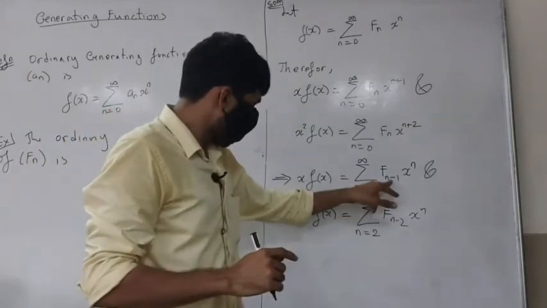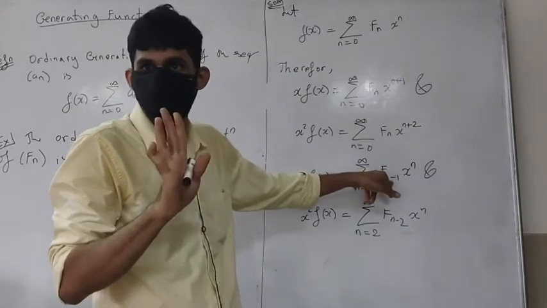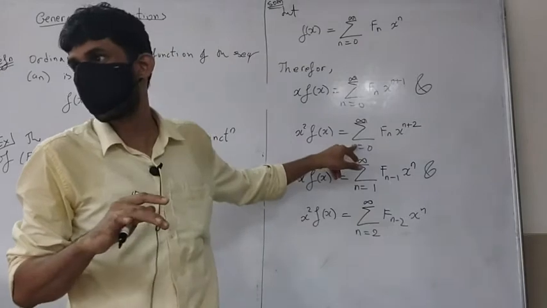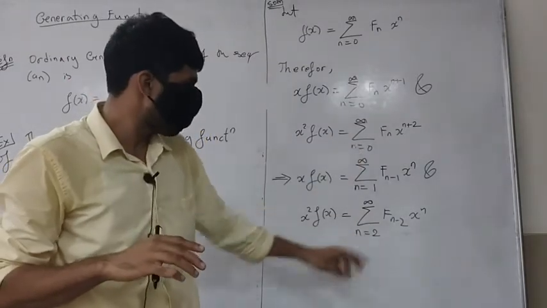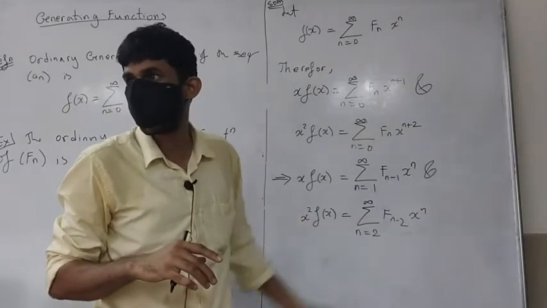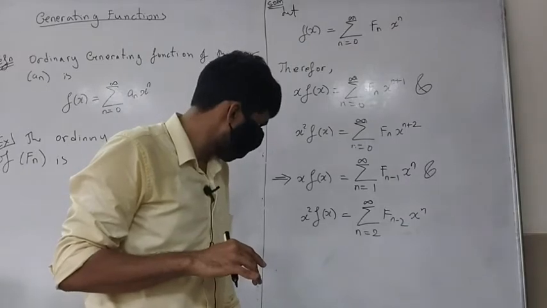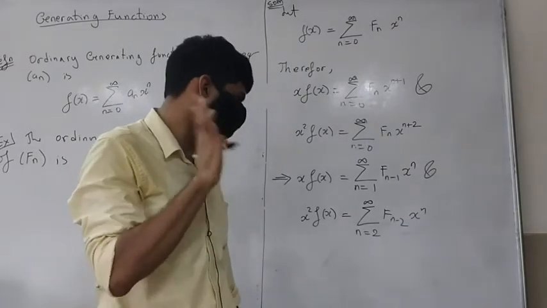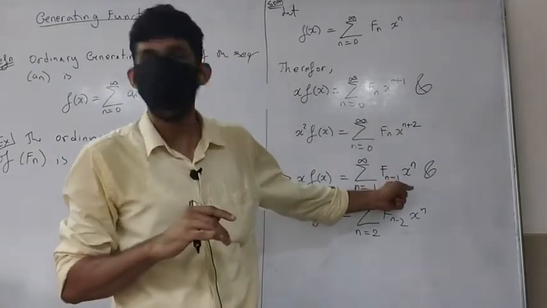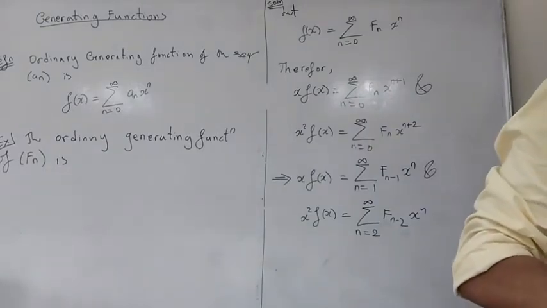Now, from here we know that f0 is anyway 0, so it will be okay to just write here n going from 0 to infinity. Similarly here, when we put n equals 2, we would get f1, oh, that's not right what I said. I cannot start from 0 because that will give me f minus 1. So I would need to check that that is something valid.